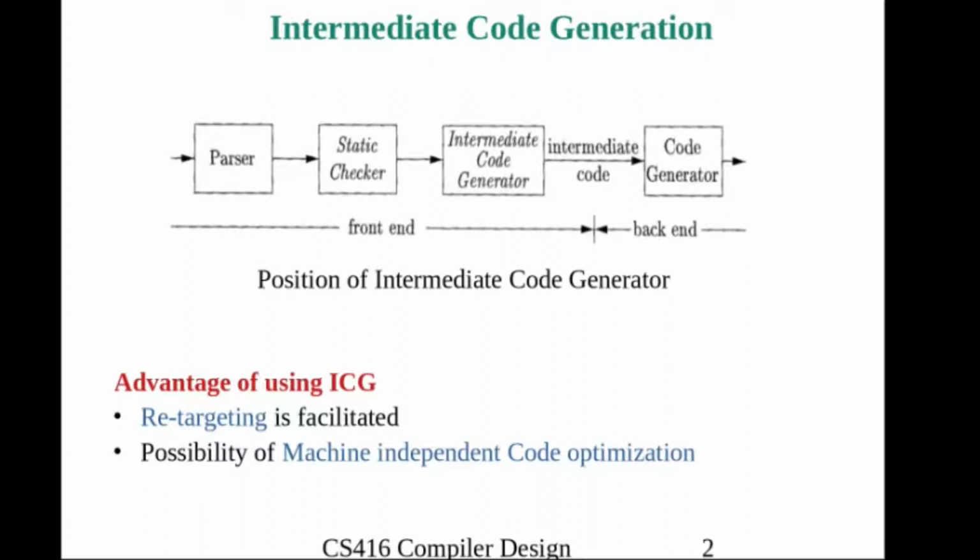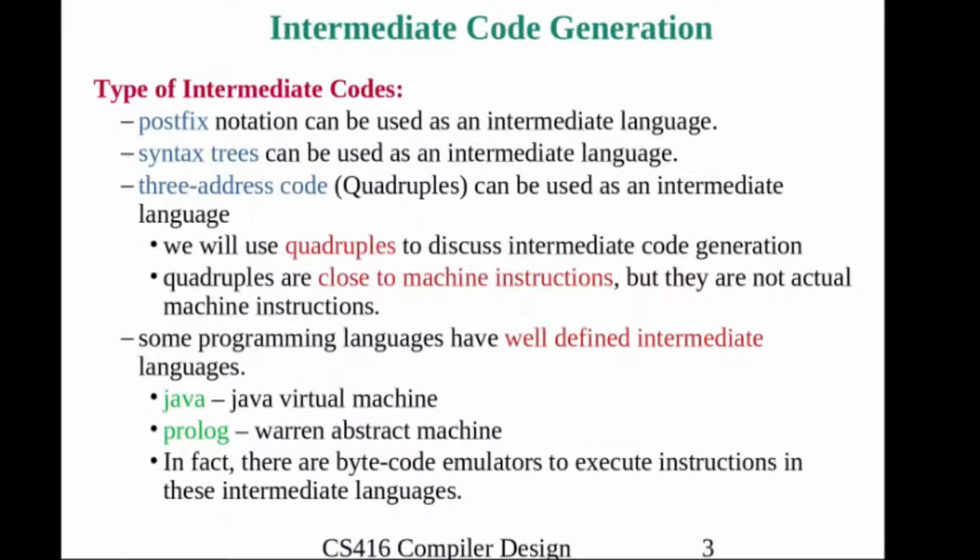Even without doing other analysis, we can start to generate the object code. Since this intermediate code is machine independent code, we can apply n number of code optimizations in order to optimize the code.